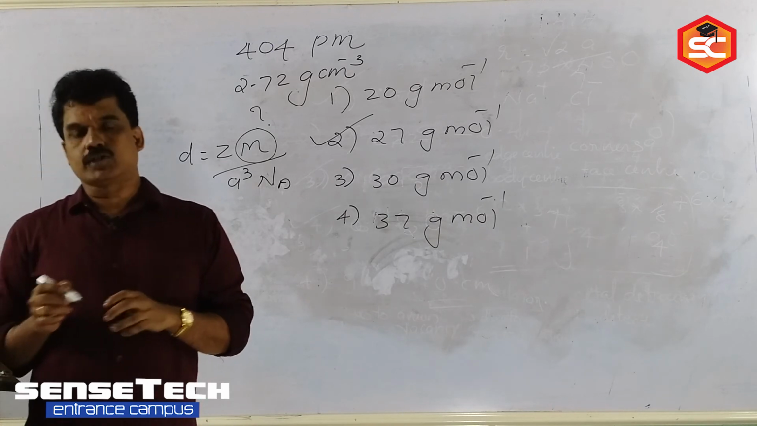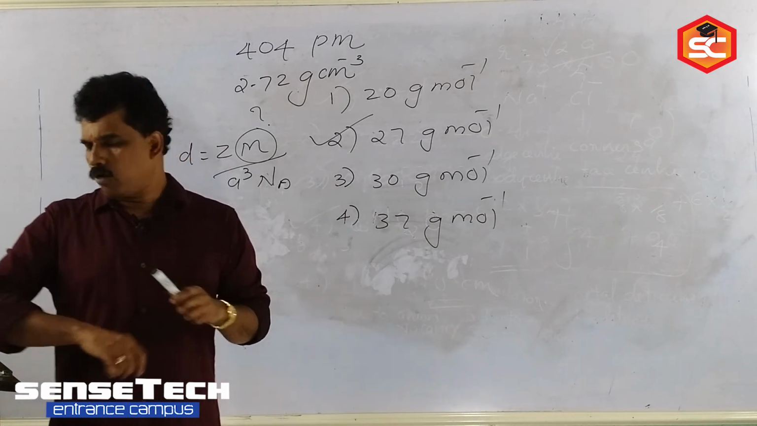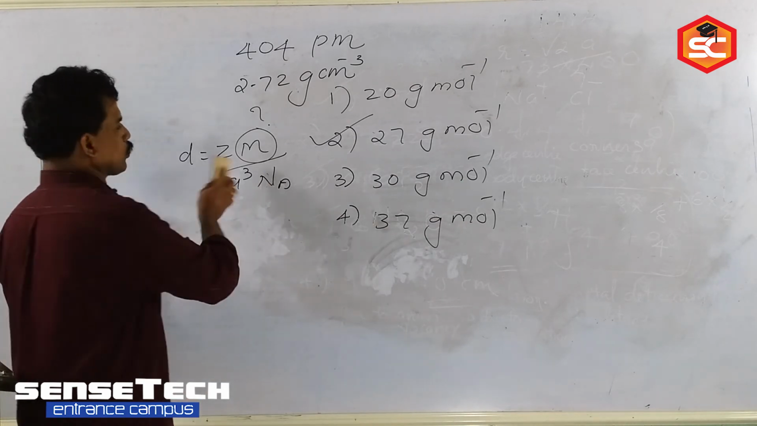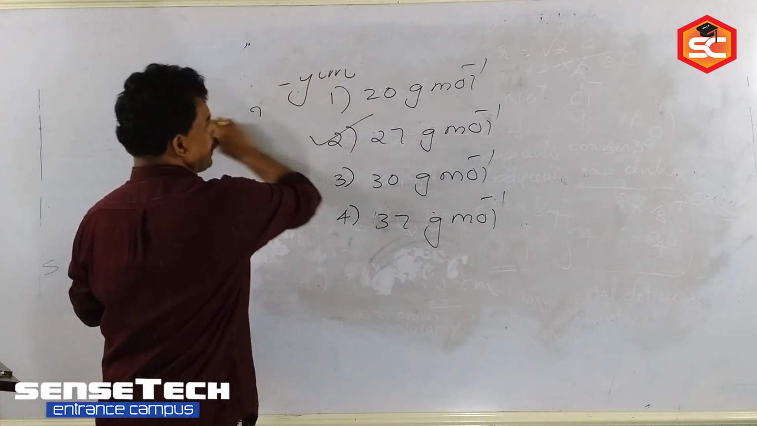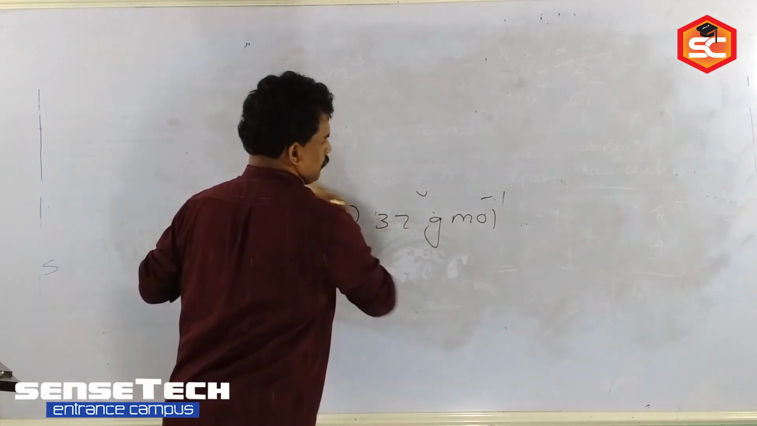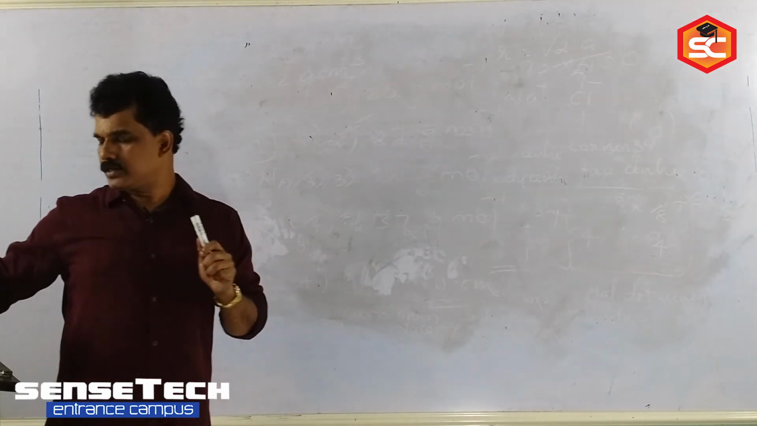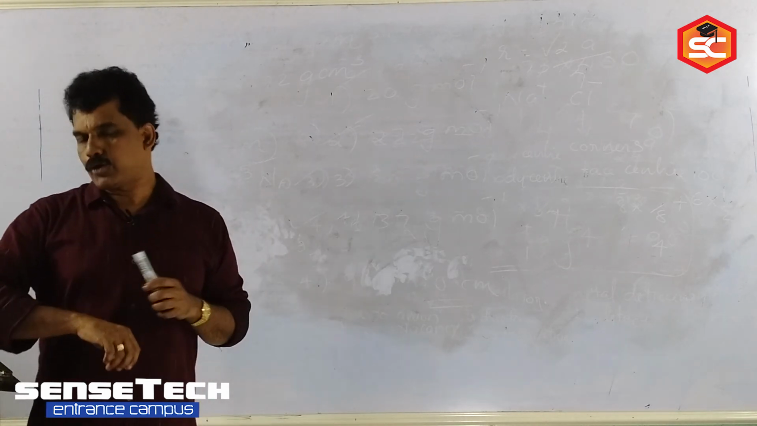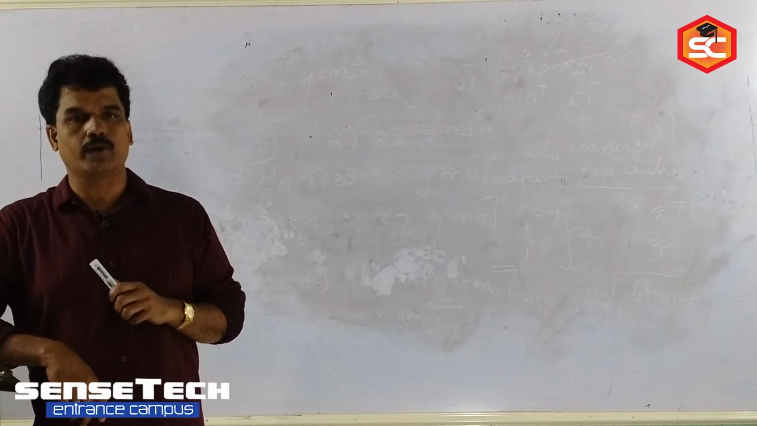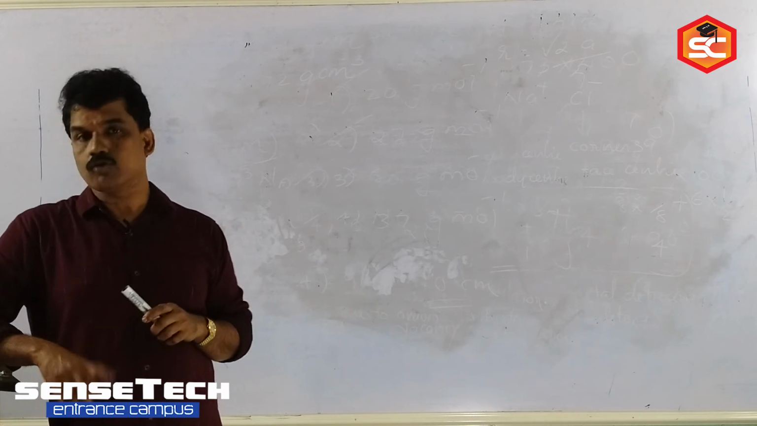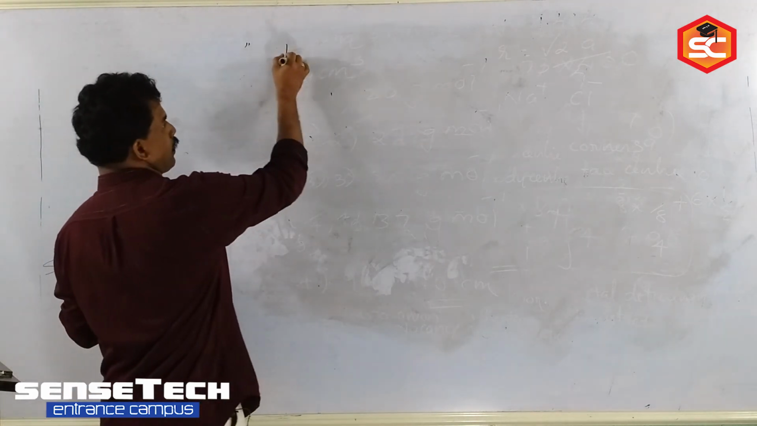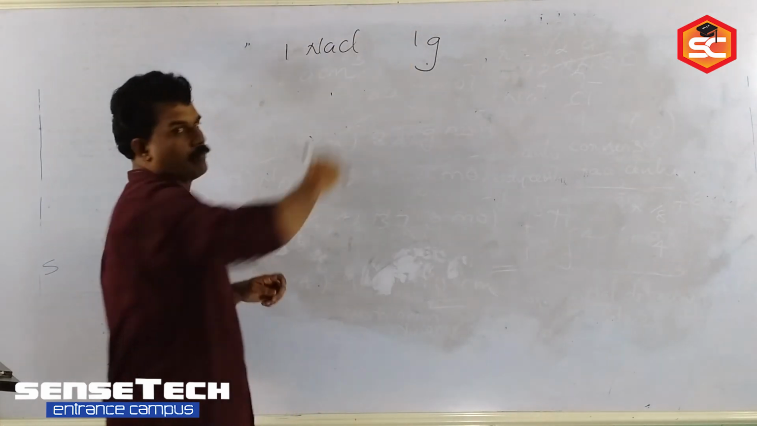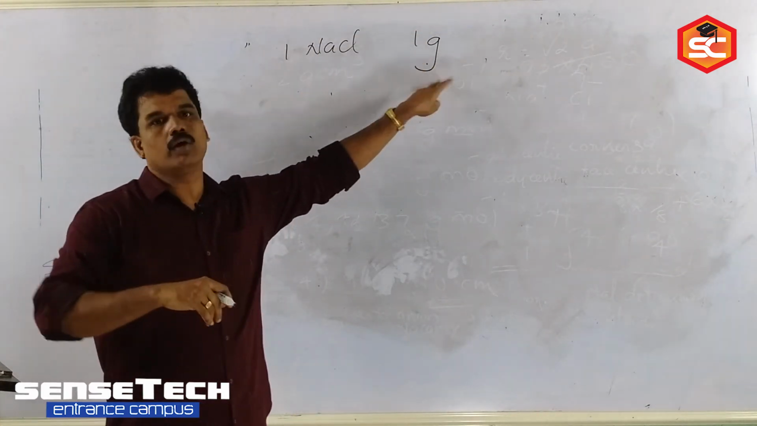Then next question: how many unit cells are present in a cube shaped ideal crystal of sodium chloride of mass 1 gram? How many unit cells are there in 1 gram of sodium chloride?